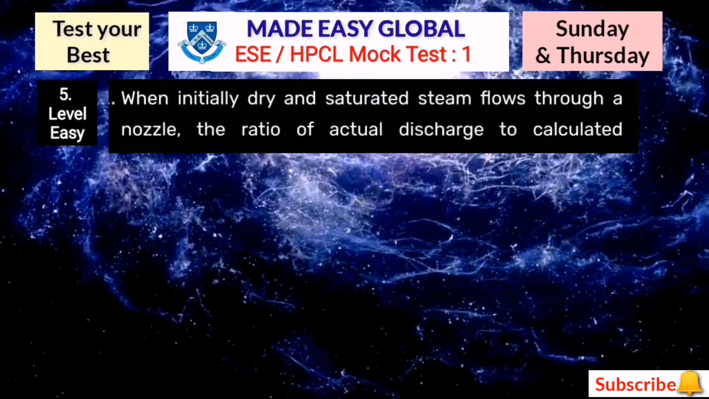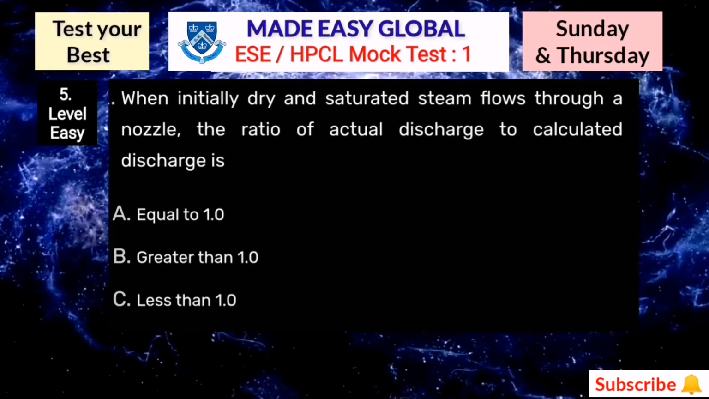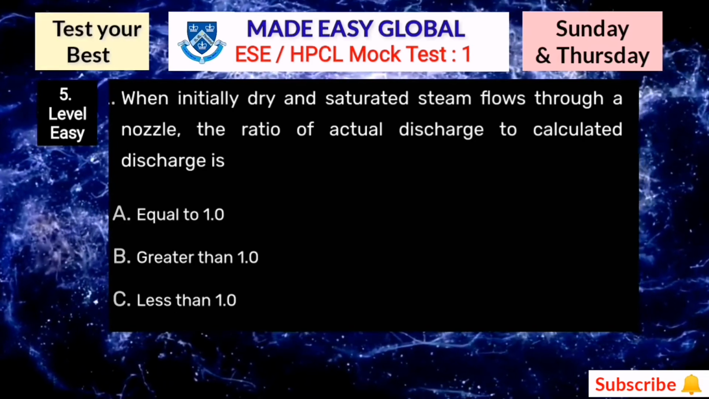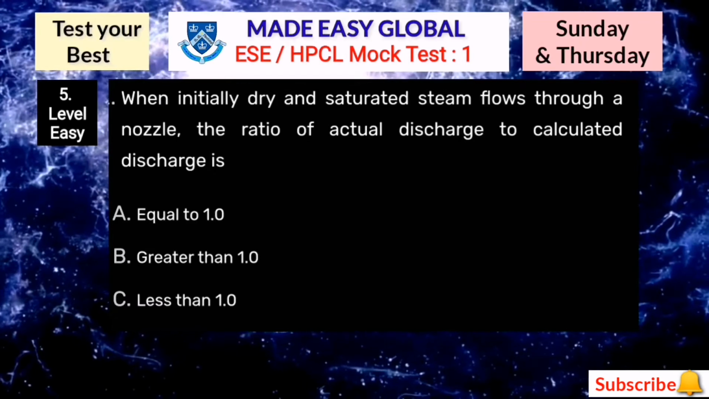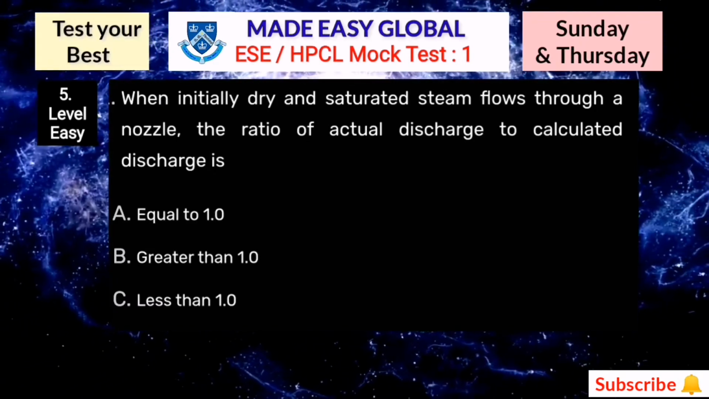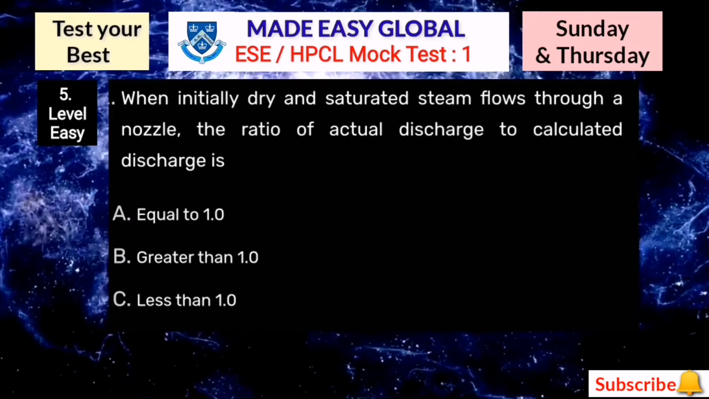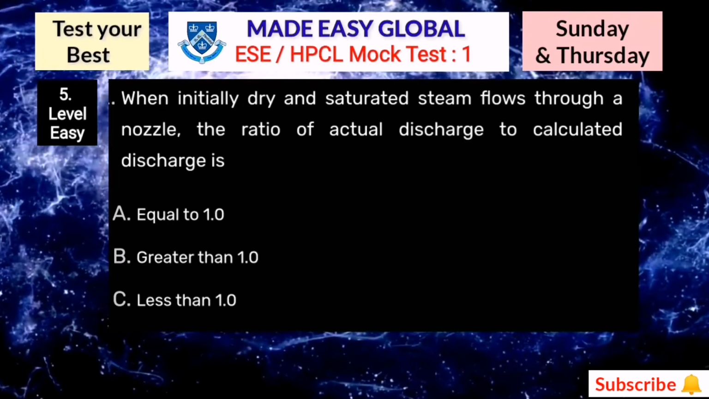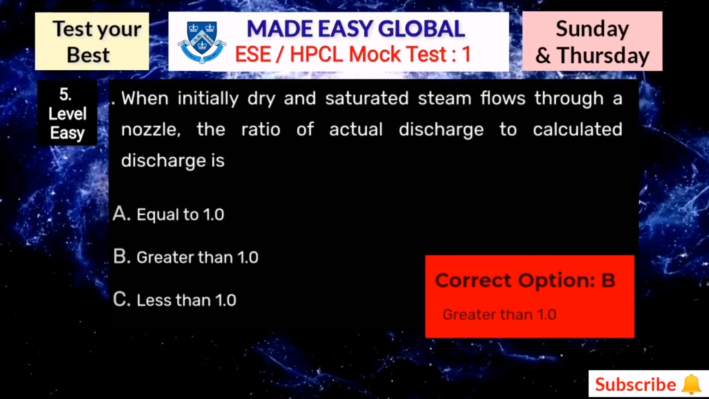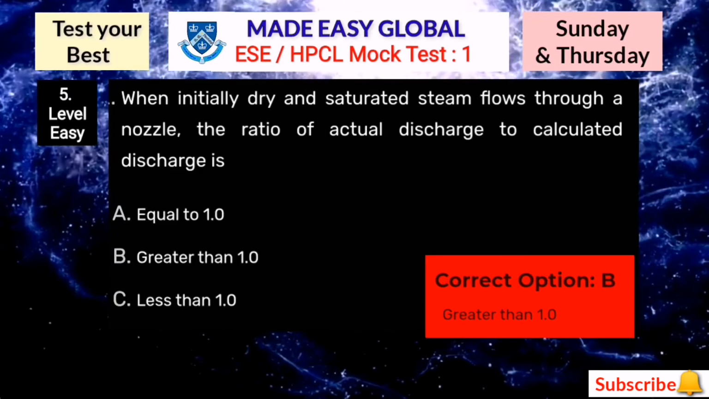So here the next question is on your screen now. When initially dry and saturated steam flows through a nozzle, the ratio of actual discharge to calculated discharge is: option A equal to 1, option B greater than 1, and option C less than 1. These are only 3 possibilities, so there is no need of option D. So yes, here the correct answer is option B, greater than 1. Now let's move towards the next question.